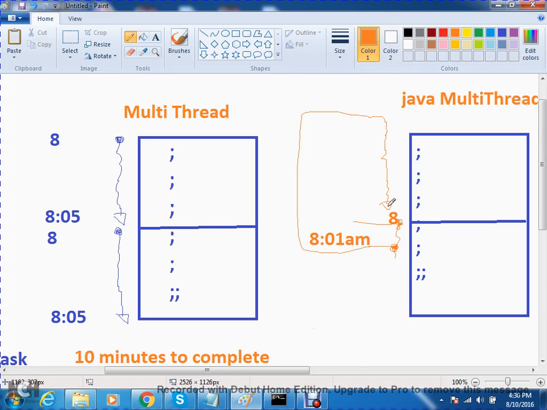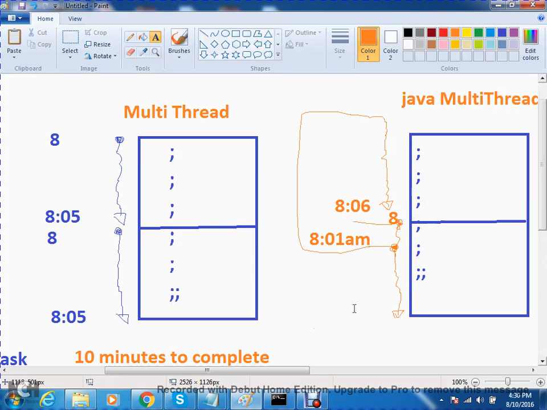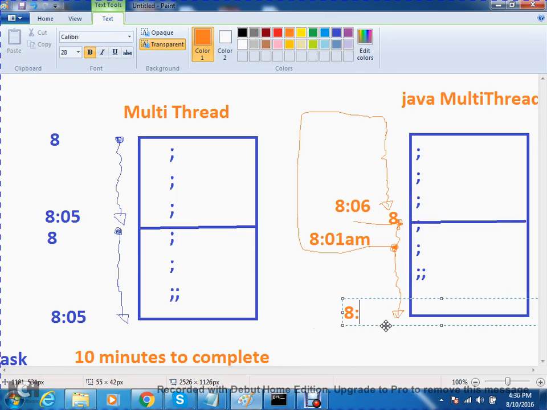Understand? Now here this normal thread will go. It took 5 minutes, so it will end at 8:06. Yes or no? Now this one will end at 8:51 because that one started earlier, a little bit late, right?